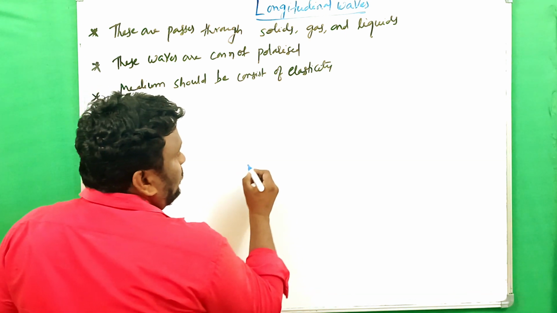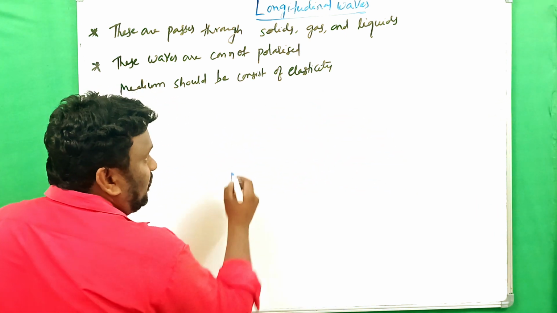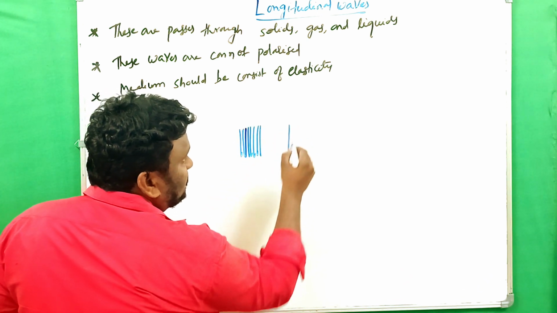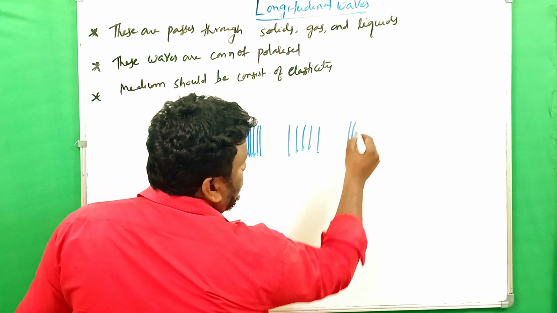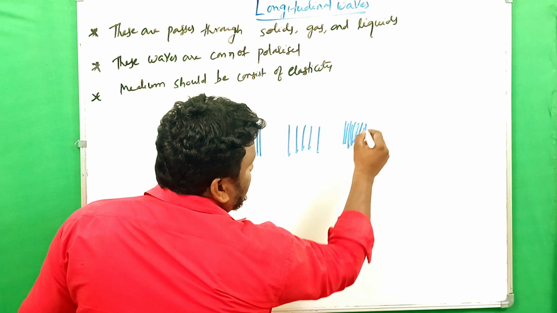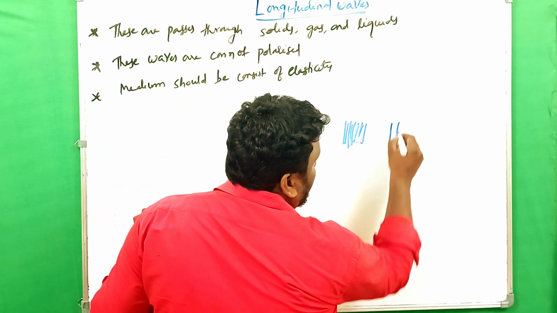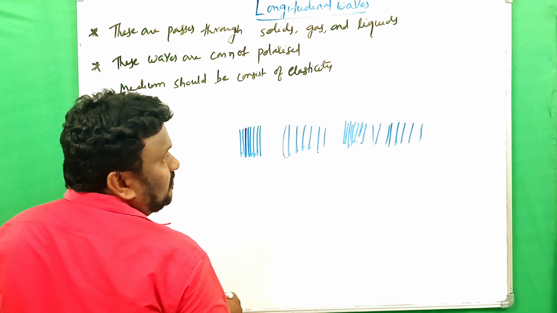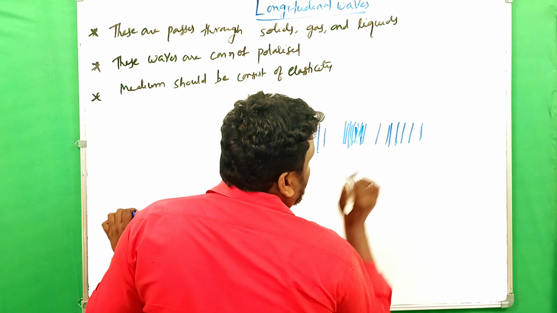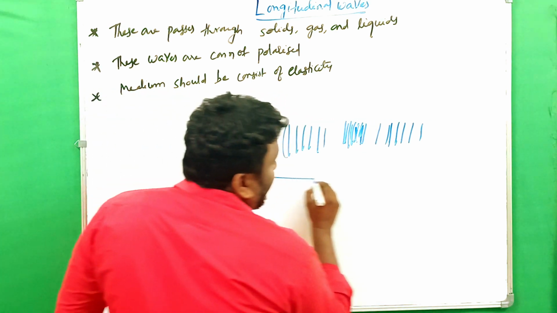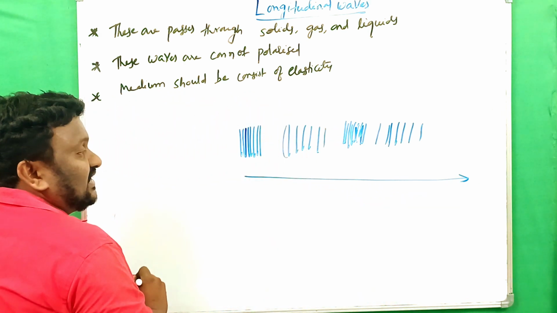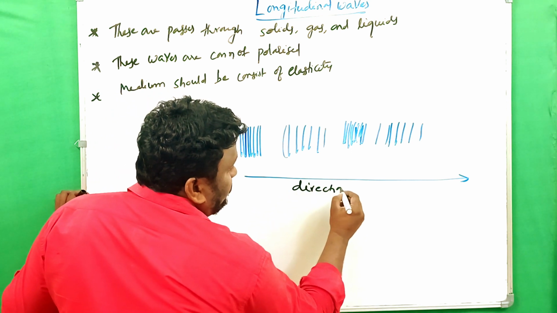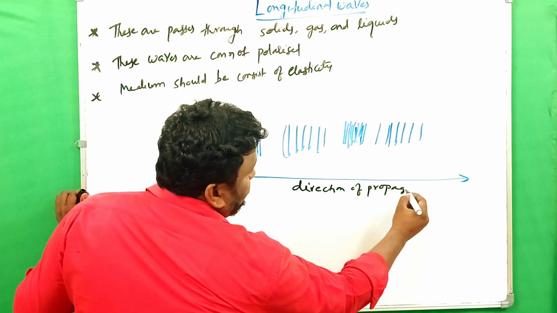The first thing is, if this is a medium and these are the particles vibrating, like this. In a longitudinal wave, at some regions the particles are crowded together, and at some places the particles are separated. So these are very crowded together, and this arrow mark is the direction of propagation of the wave.